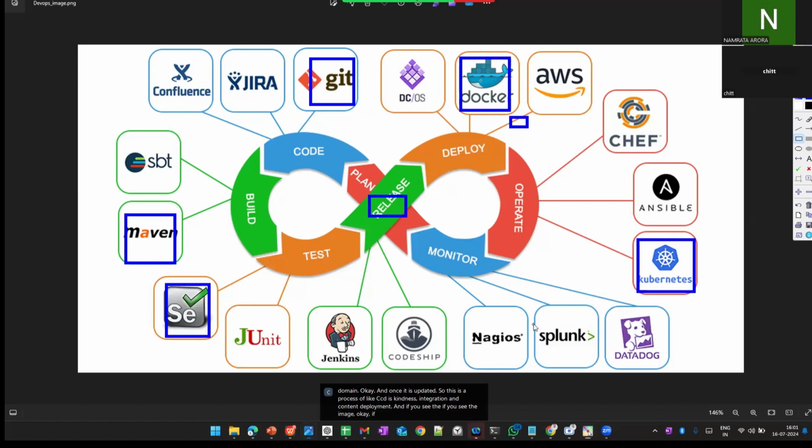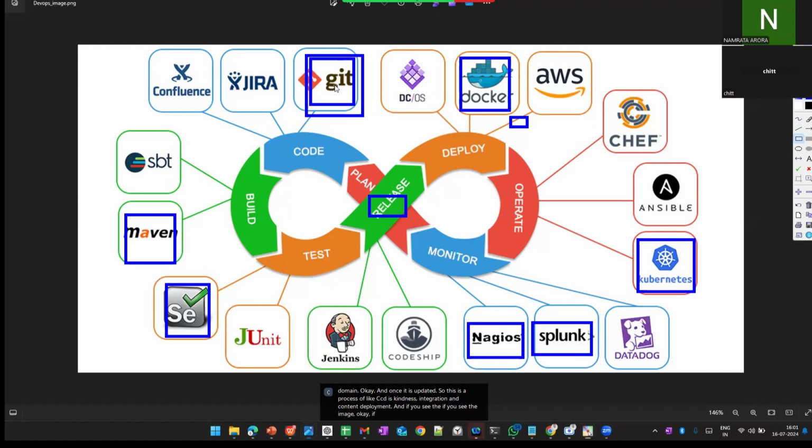For monitoring tools, we have many things. For engineering, one of the best tools is also Splunk. This is only for application monitoring, not for the infra. So all these tools will be implemented. Today we will look into Git.